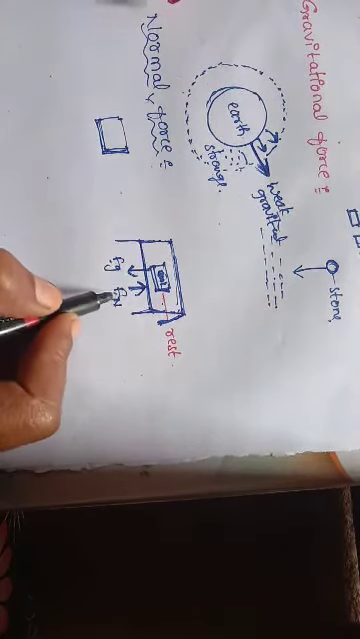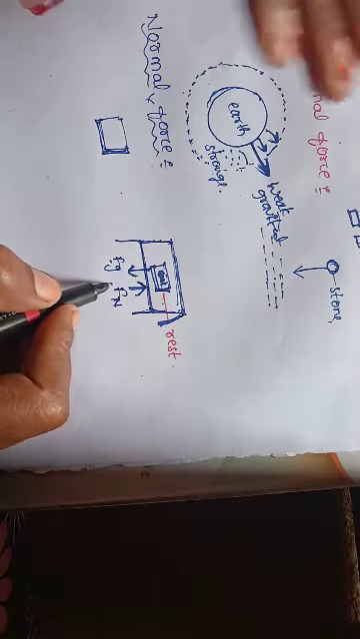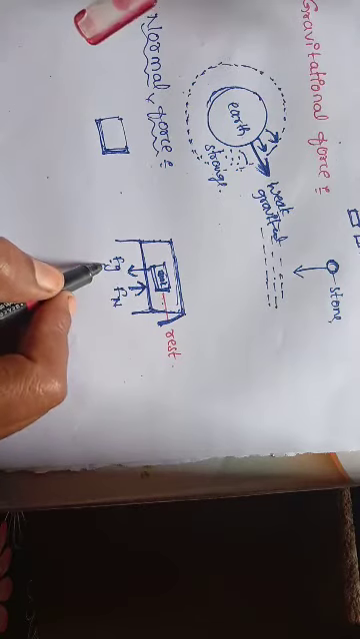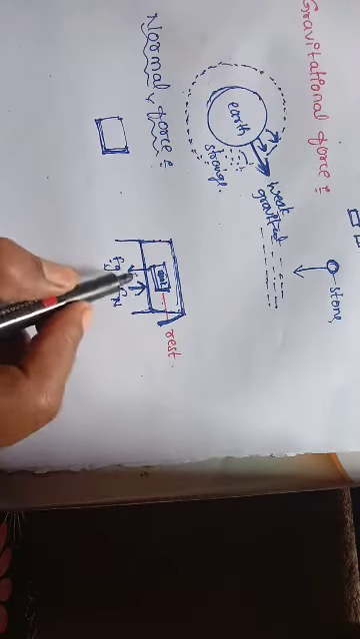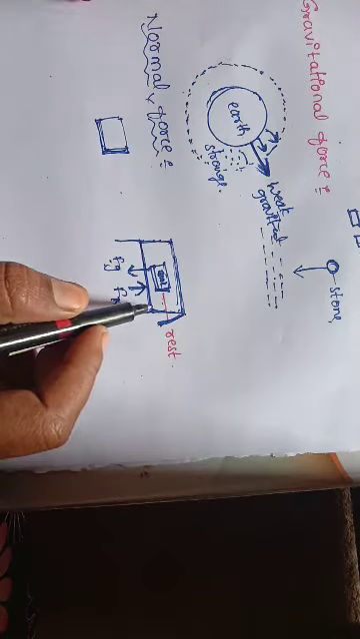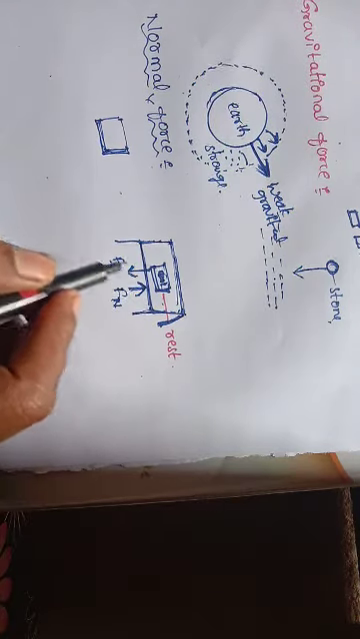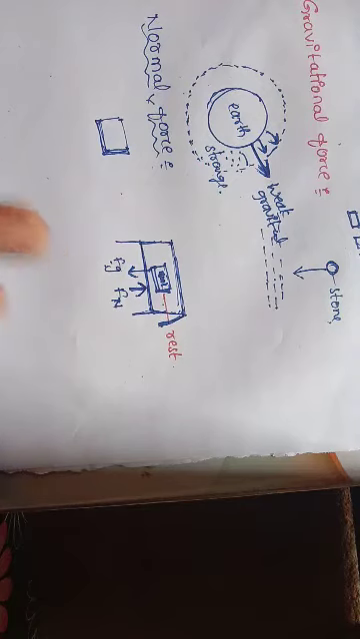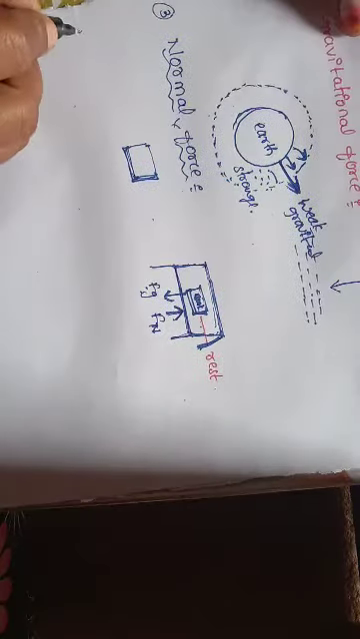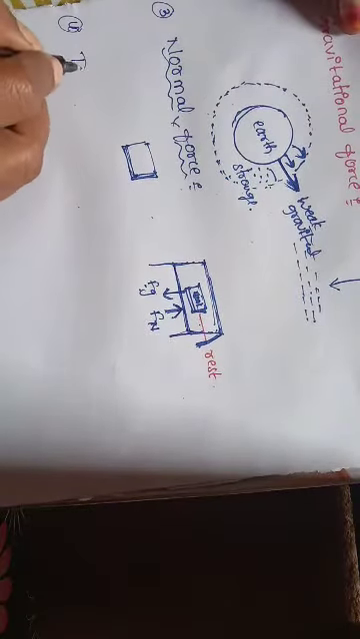So always on the object which is kept at rest or which is moving, there always exists a gravitational force and a normal force. Normal force is always perpendicular to the surface. Okay, and this gravitational force always acts in the downward direction. So here the book is supported by the normal force, right? Next, one more force is also there, that is tension.